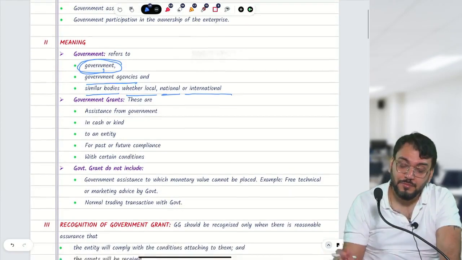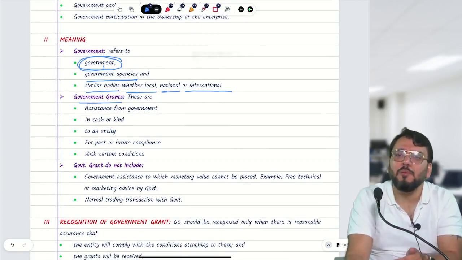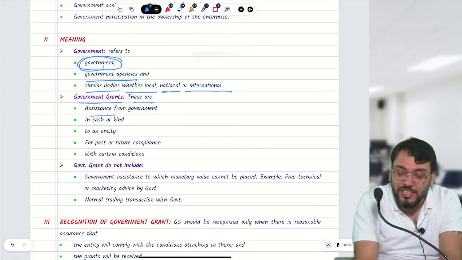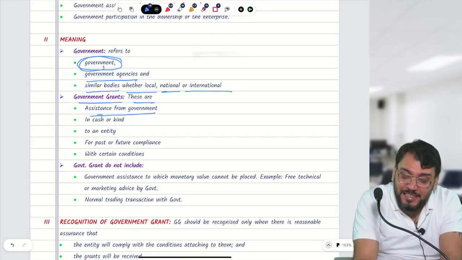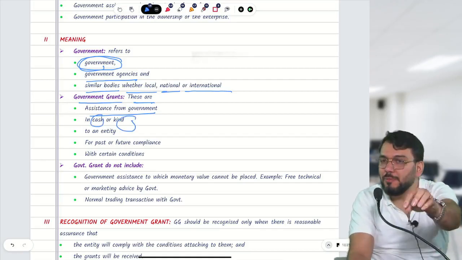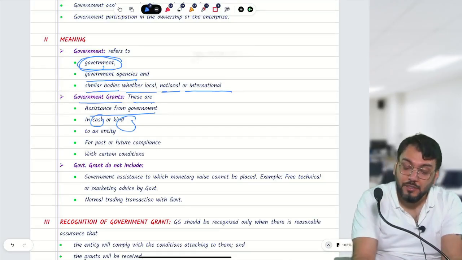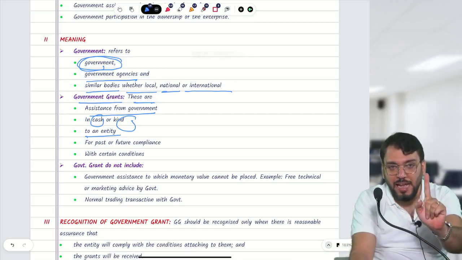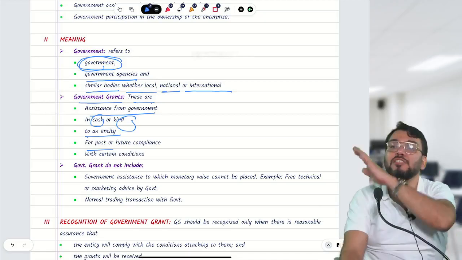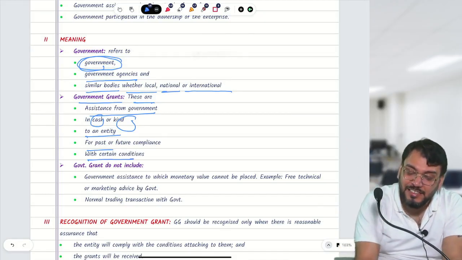Okay, sir. Now what do you mean by government grant? Government grant is one type of help from government. It is assistance from government either in cash or in kind. Either some cash will be given, or some asset will be given, to any entity for past or future compliance, with certain conditions attached to it.